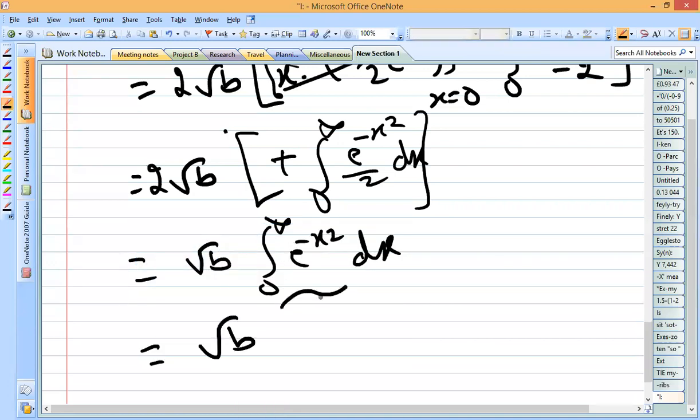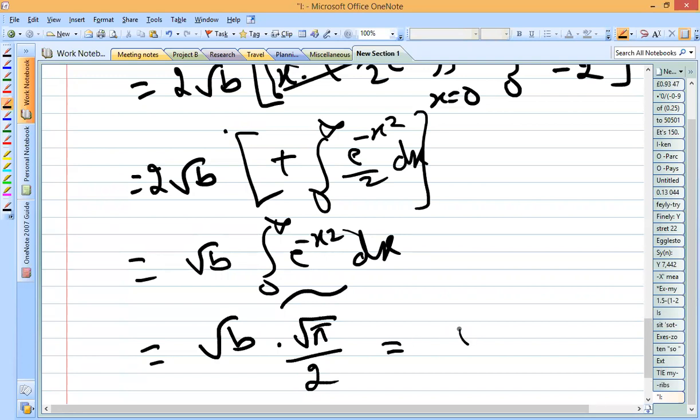The integration of this e to the power minus x square, according to some standard derivation, is available in the YouTube channels that I will be sharing with you, because if you go with that, again Jacobian matrix integration will come and it will take another 10 minutes. So avoid that. Use the standard formula and write the answer, root pi by 2.